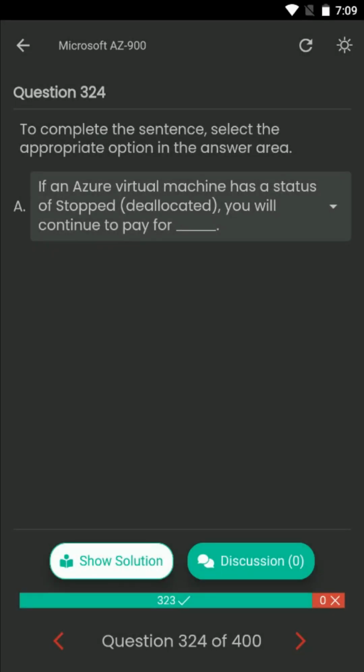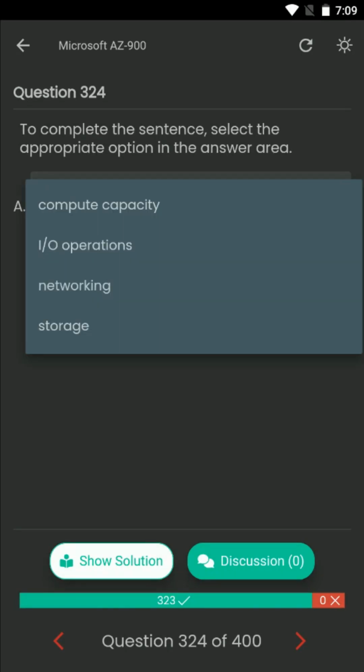Question number 324. To complete the sentence, select the appropriate option in the answer area. If an Azure virtual machine has a status of stopped, deallocated, you will continue to pay for dash. Your options are compute capacity, I/O operations, networking, storage. The correct answer is storage.